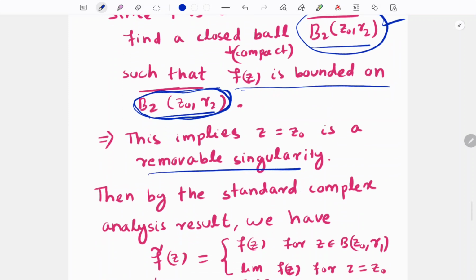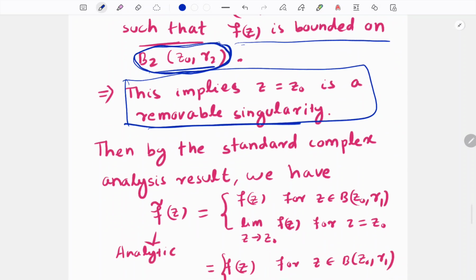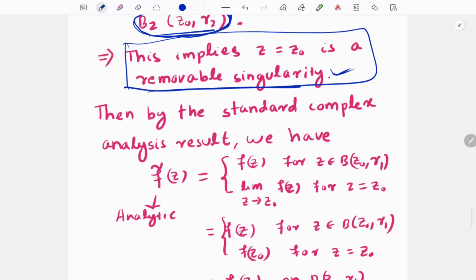By the definition of the removable singularity, we know that it can be removed by redefining the function. Means if we define f tilde of z equal to f of z on this ball B(z0, r1) minus the point z0, and at z0 it is defined by the limit L, then this f tilde is analytic.